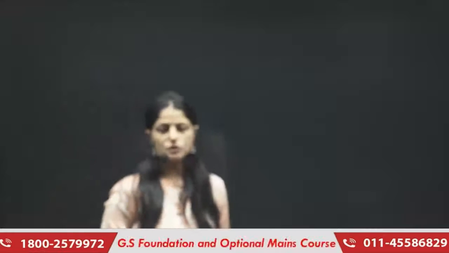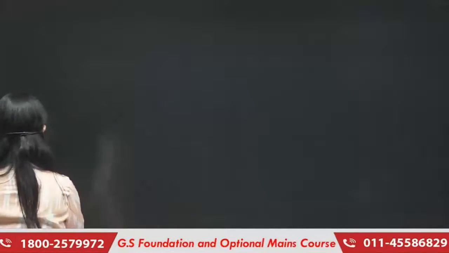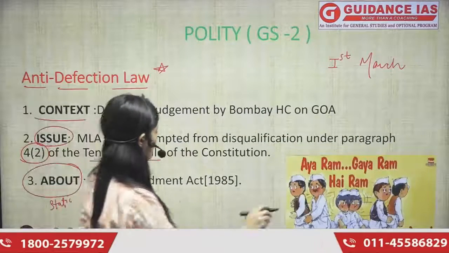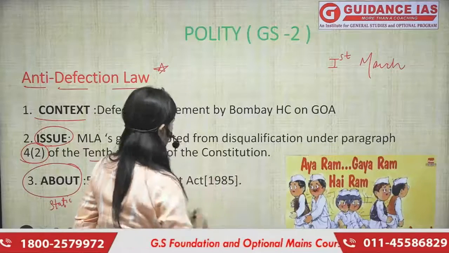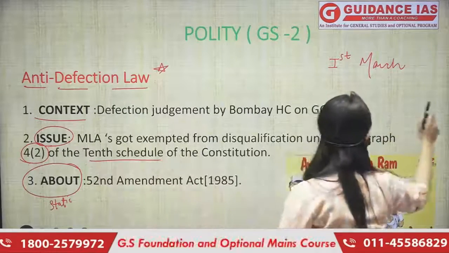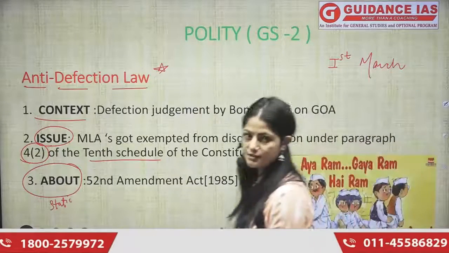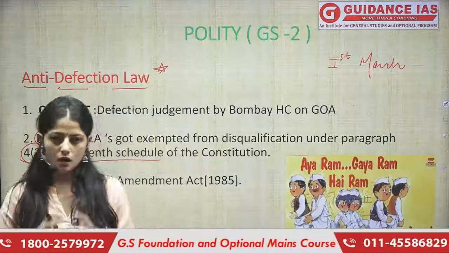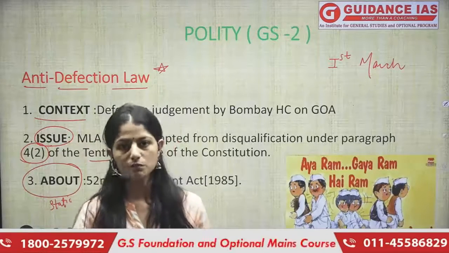So we know that we have a long history of defections in our country. In order to curb or restrict those defections, the government decided to come up with some laws.